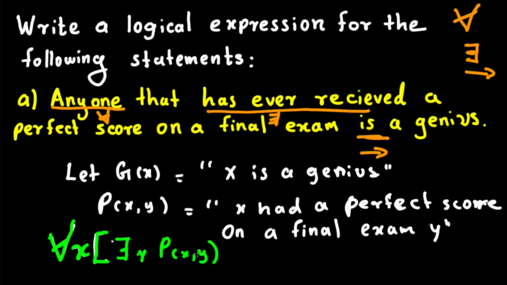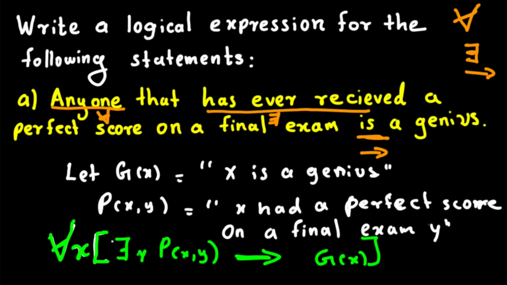So x had a perfect score on a final exam y, that is p of x, y. This implies, with this sign, that x is a genius, g of x. And that's how we write the first one.